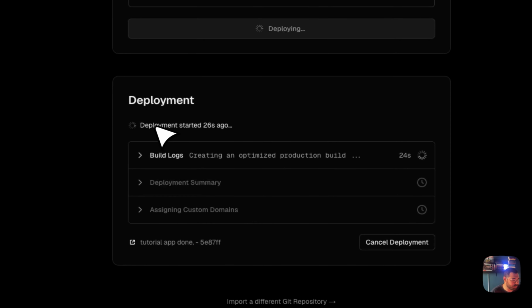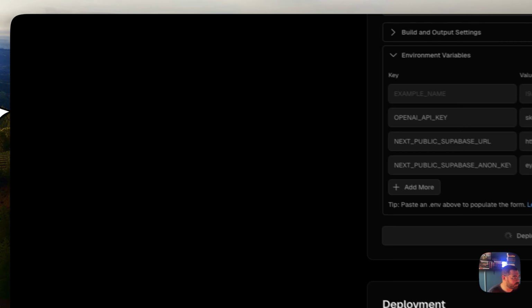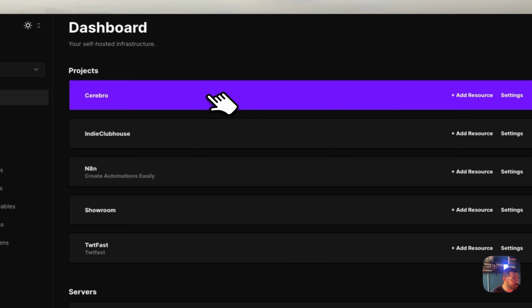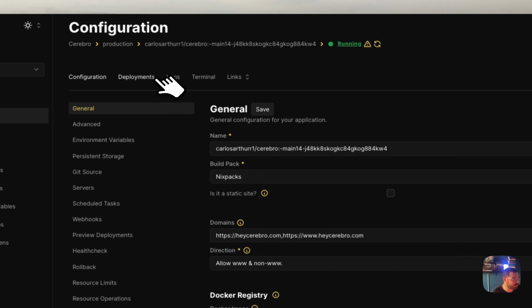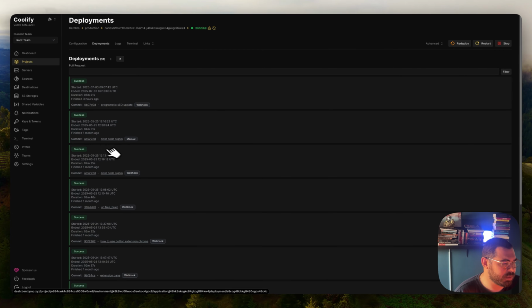Then it's going to start building up the project. You're going to see the deployment start, and it says crafting, optimizing the build. Usually it takes around a minute. Sometimes it can take up to 5 minutes to deploy something. For example, if I go into where I usually deploy my own projects, which is Coolify, on Cerebro I had a deployment today that took 5 minutes, and 4 minutes, but Cerebro is a very, very heavy application. It has a lot of features, and that's basically why.